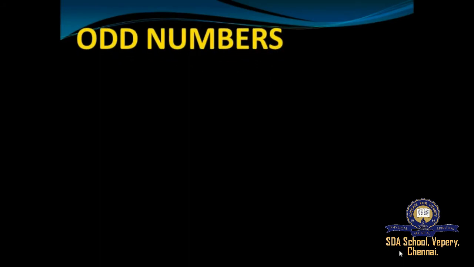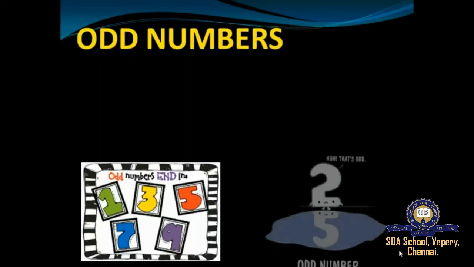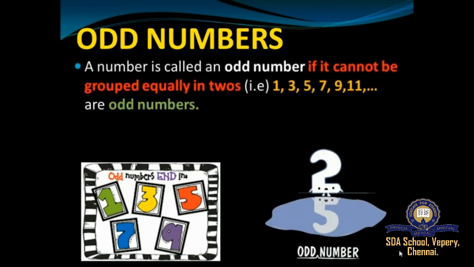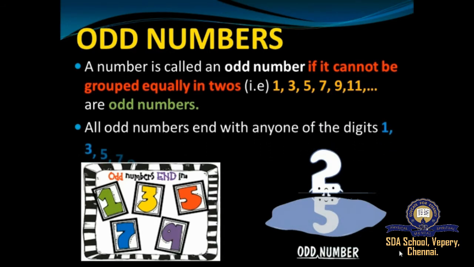Do you all know what are odd numbers? Let's see. A number is called an odd number if it cannot be grouped equally in twos. That is, the odd numbers are 1, 3, 5, 7, 9, 11, and it goes on. The alternative numbers are called odd numbers. Odd numbers generally start from 1, and all odd numbers end with any of the following digits: 1, 3, 5, 7 or 9.